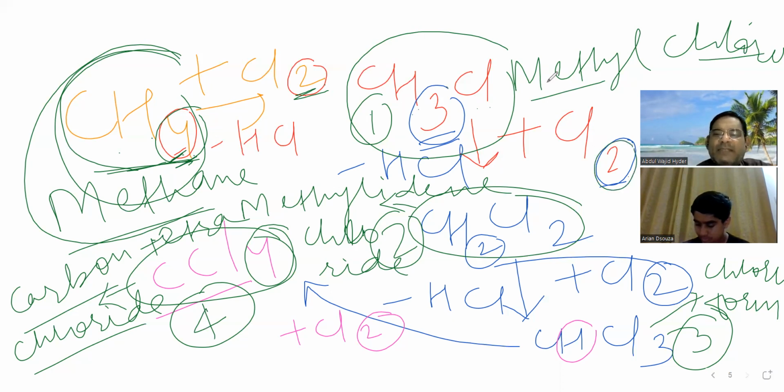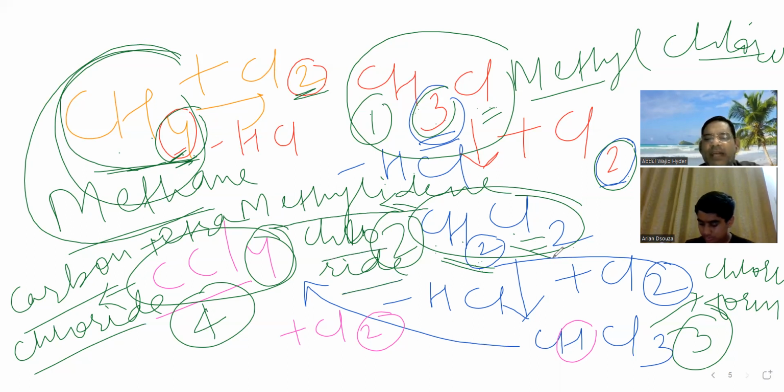This one Cl combines with this one H to form one HCl, and this will remain only CH2, and instead of this H, one more Cl will be added. So CH2Cl2. Two hydrogens are removed from CH4, and in place of two hydrogens, two Cl will be added. This is called methylidene chloride, or methylene dichloride.